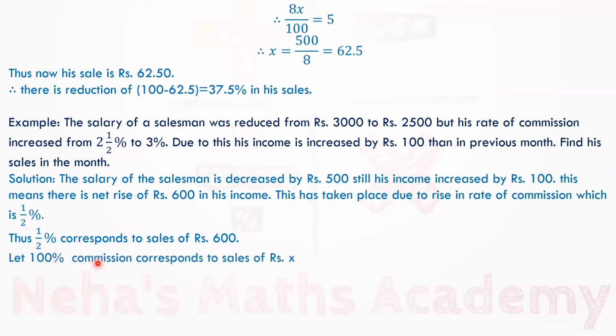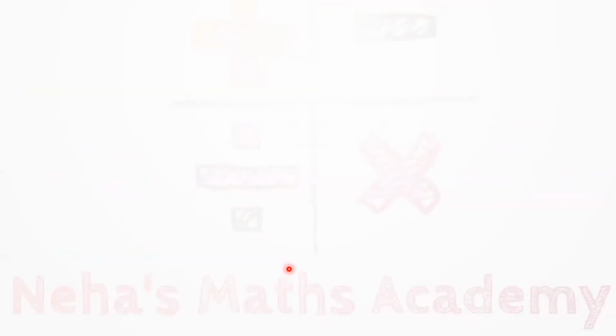Then 100% commission will correspond to sales of rupees X. Just equate these things. 0.5% corresponds to 600. Then 100% will correspond to how much rupees? That we have to find. So we can find this by dividing these two quantities.